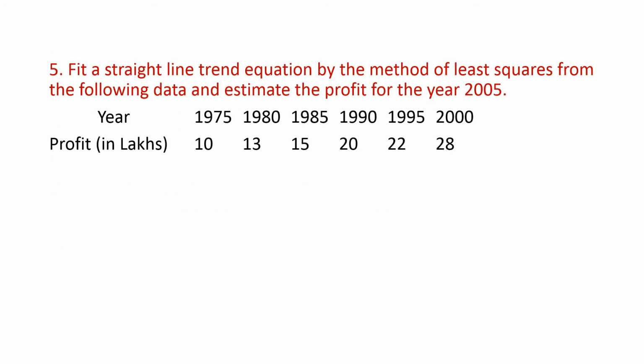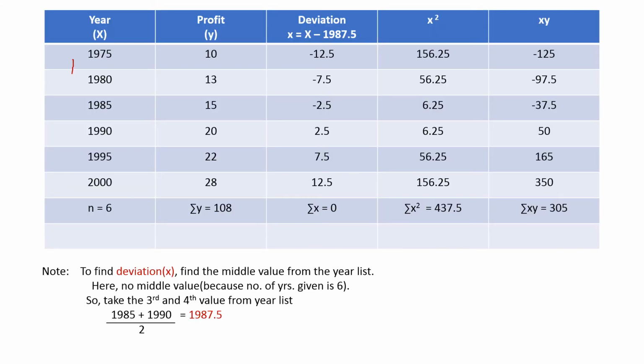Next is question number 5. Fit a straight line trend equation by the method of least squares from the following data and estimate the profit for the year 2005. In the table, year is there and profit in lakhs is given. We have to enter the data in the table, the year as capital X and the profit as capital Y. From that we have to calculate the deviation, since the year is given, not the values. For that, capital X minus 1987.5. So that is the value.